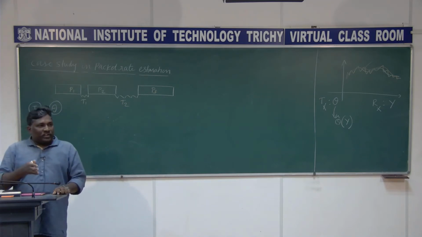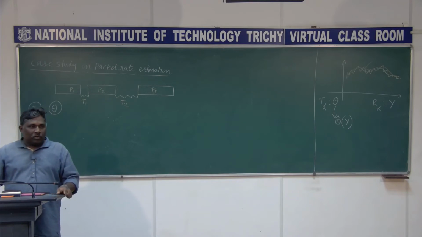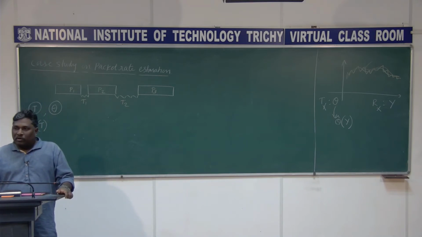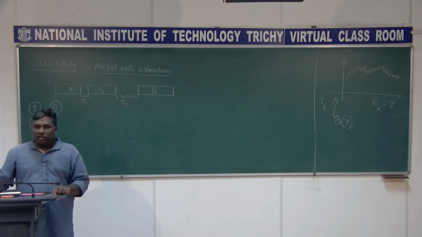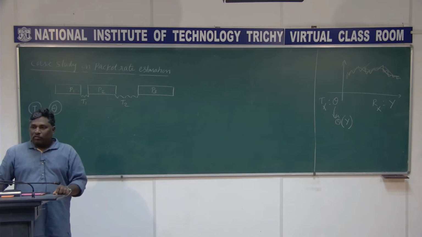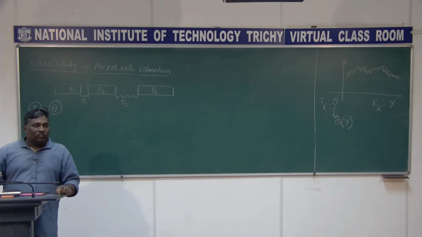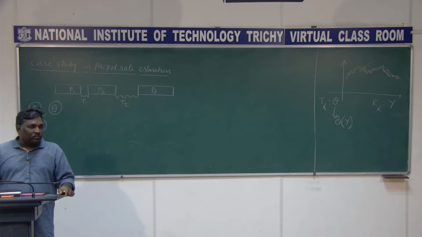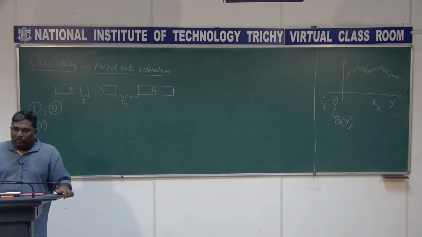So far, whatever we discussed, the additive Gaussian noise model, the Riccian model or the Rayleigh model, in all the cases what we discussed was detection. There is a difference between detection and estimation, right? Because in the case of detection we have a finite number of choices. For example, in binary transmission you have only two choices, 1 or 0. You would like to know whether it is 1 or 0, right? We have to choose from among the finite number of choices. That is the detection part, isn't it?